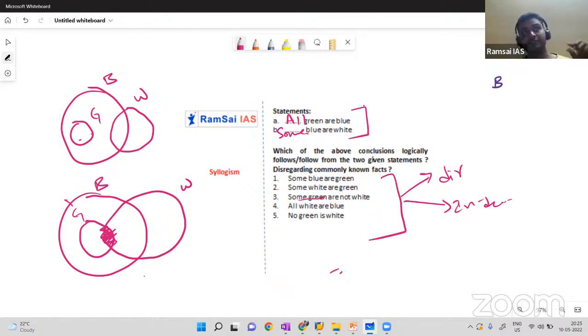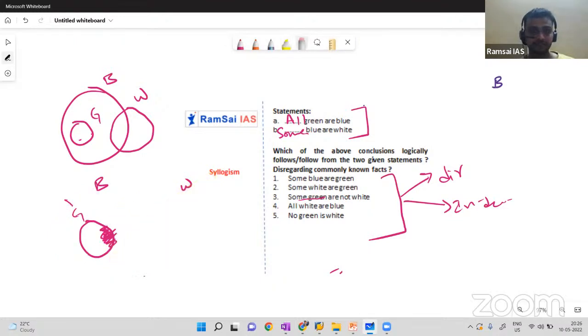But whenever you see keywords like possible to be, can be, might be, maybe, those are indirect conclusions. In that case, you have to consider all the possibilities. Otherwise, the first diagram alone is sufficient. So let me erase the second one.